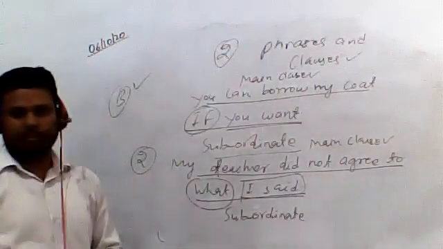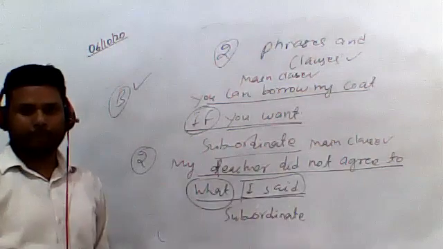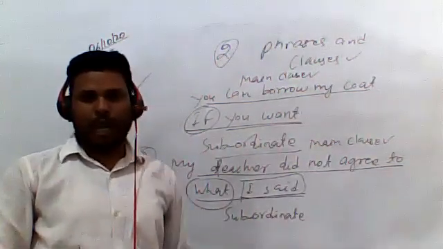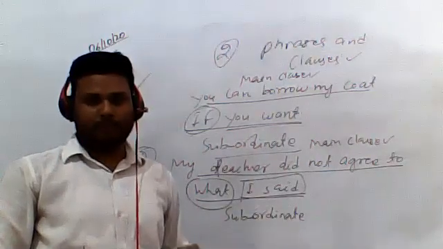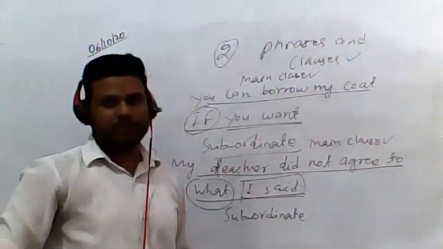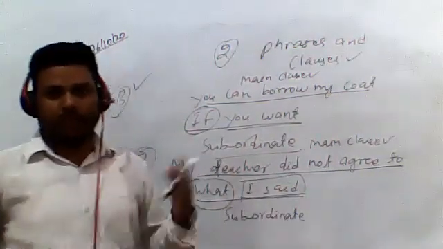So is it clear? समझ में आया? You can reply to me, I can hear you. Are you able to understand it or not? Because if you don't understand, you would not take any interest. समझ में आ रहा है how we are identifying the subordinate clause and main clause?